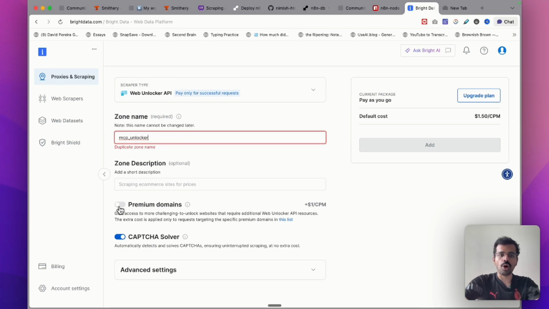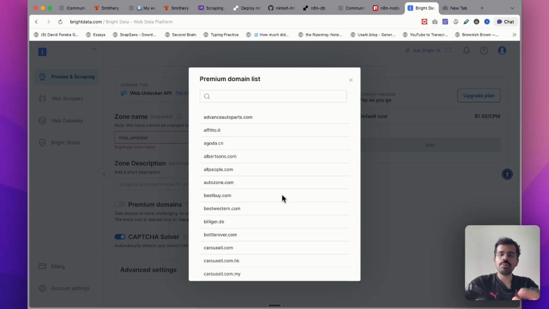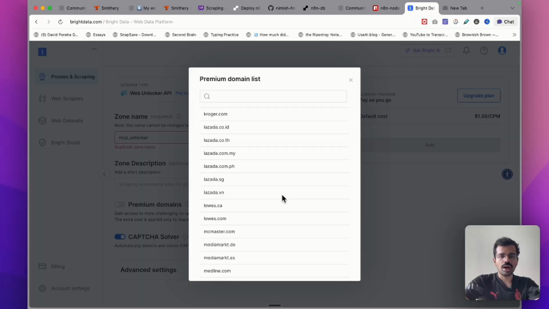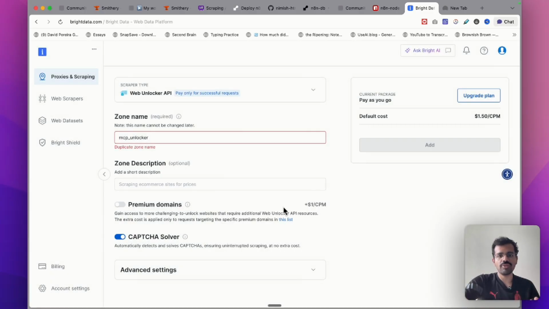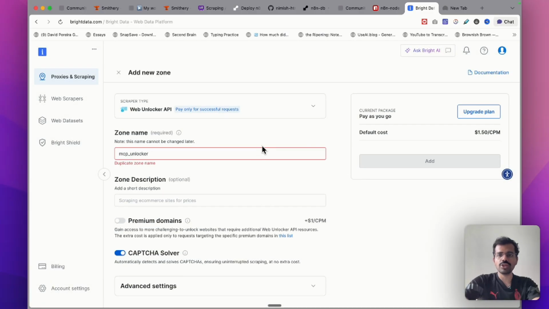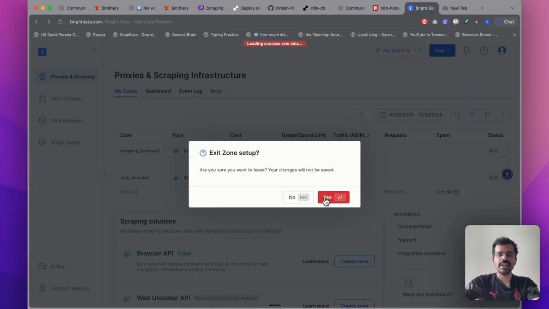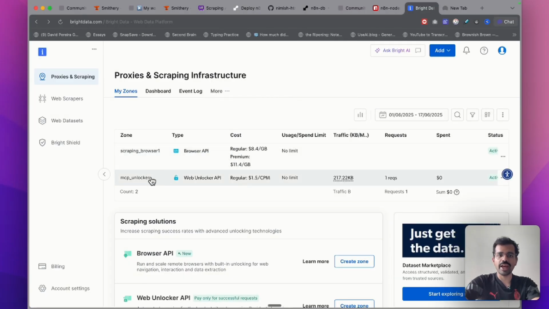You also have two optional settings over here. One is CAPTCHA solver. I would recommend you to keep it turned on. And second one is premium domains. Premium domains are basically some domains that are a bit more difficult to scrape. This does not include the regular websites that you would want to go on. So I would recommend you to just keep it turned off. It costs $1 more. Once you have created this, just click on add. Once you are done with creating this, then you would see a zone over here by the name MCP Unlocker.